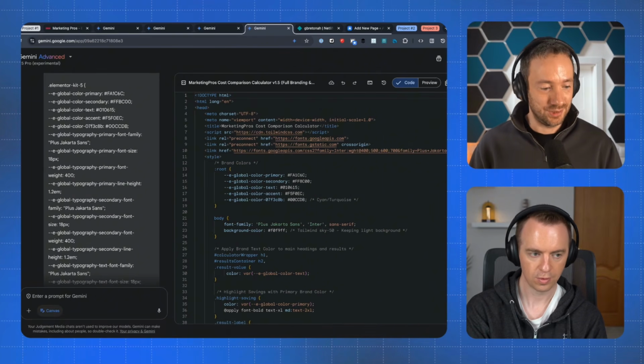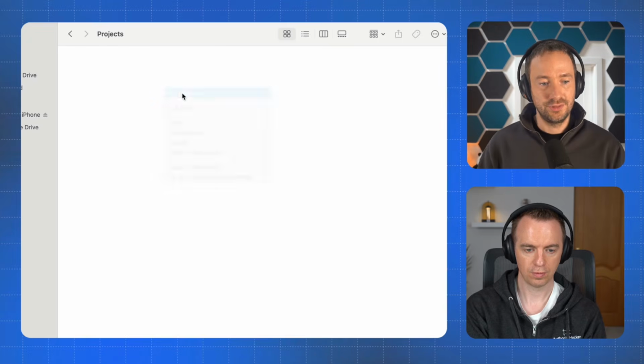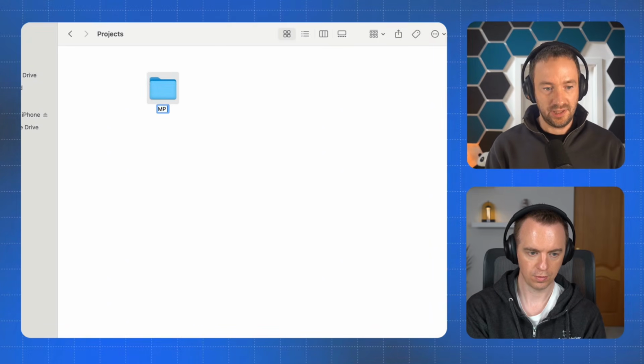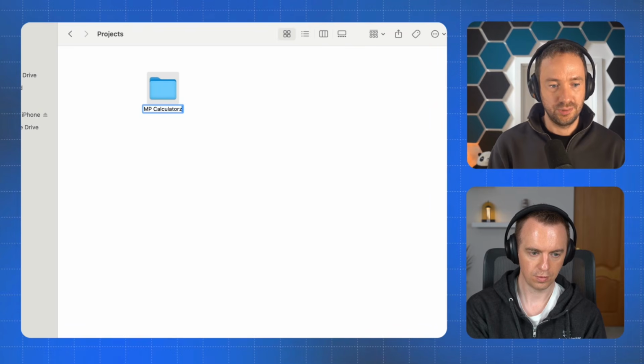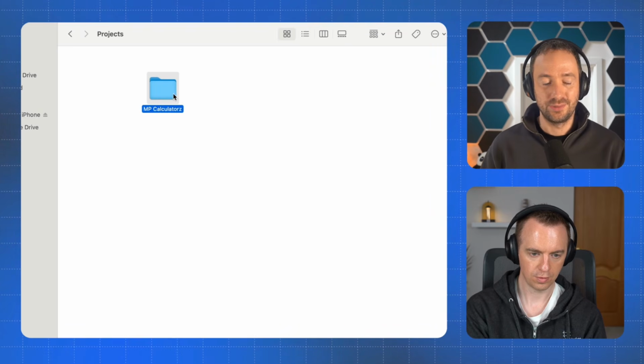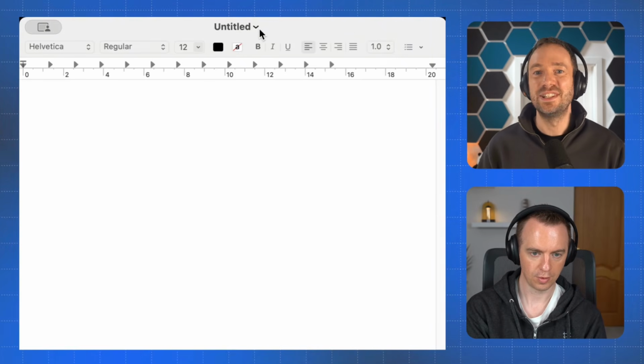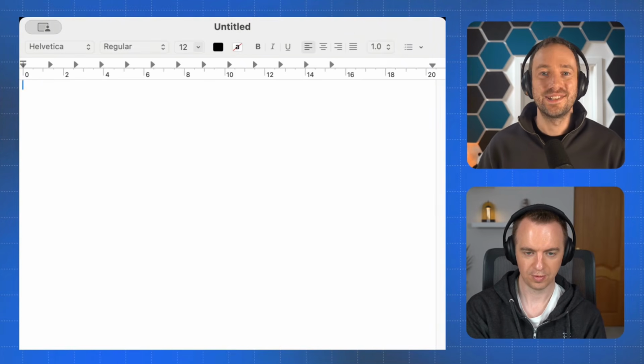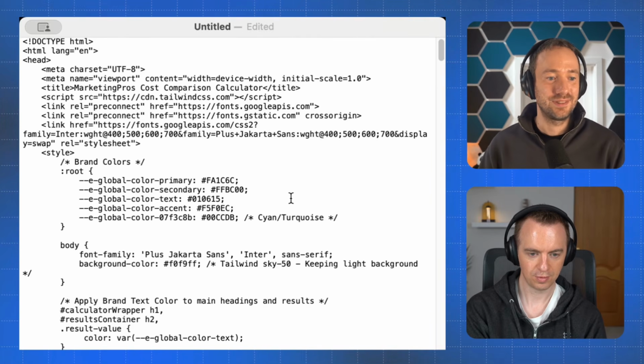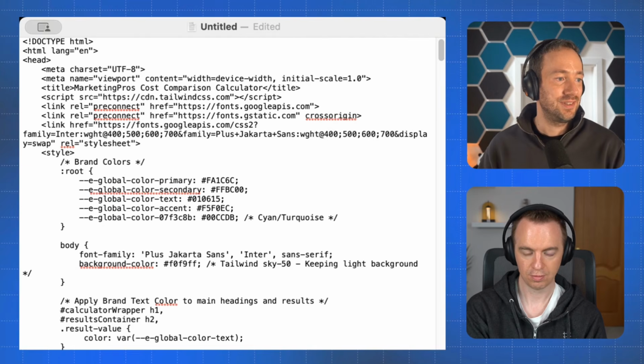Then after that, we're going to go on my desktop, and I'm going to make a new folder. I'll call it MP calculators. I'll put a Z at the end because I already did this before to practice. And what you do is you open a basic text file. This is the stock text editor on my desktop. I change it to plain text and I paste. You can see all this code is here. I save it into my folder.